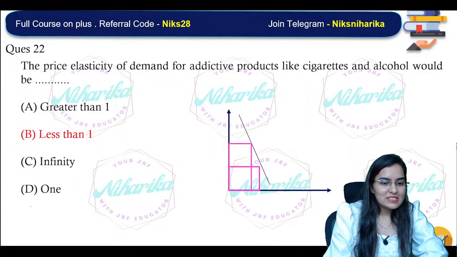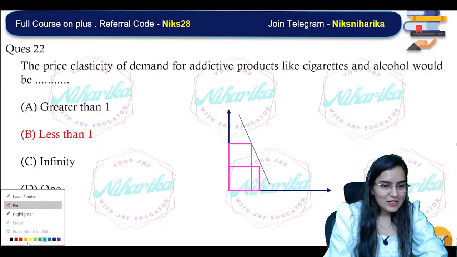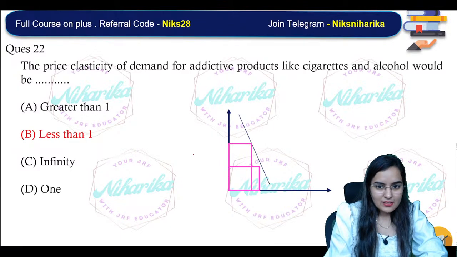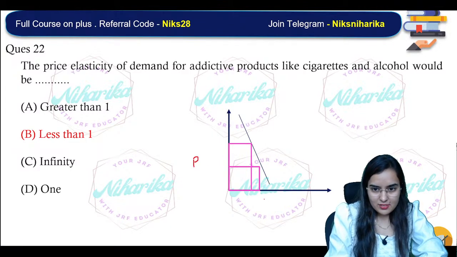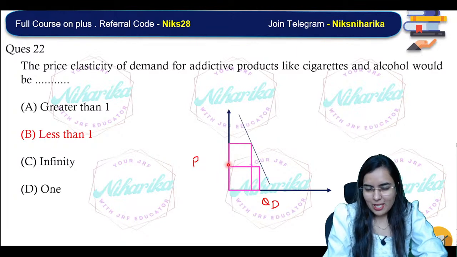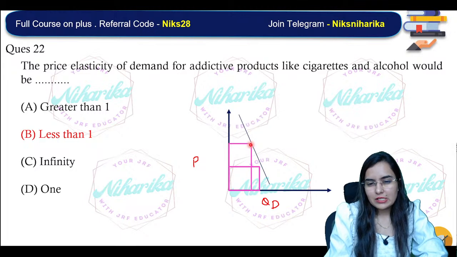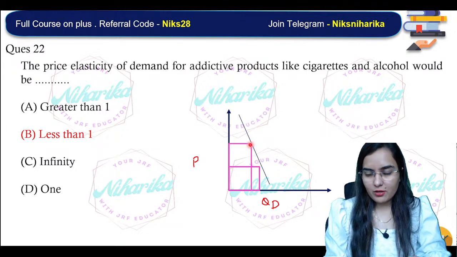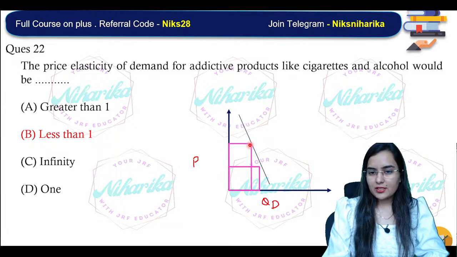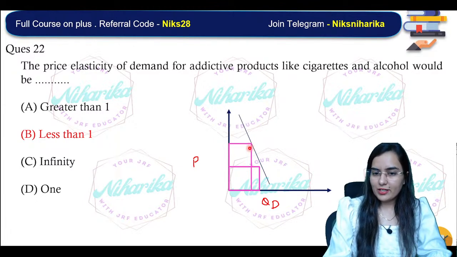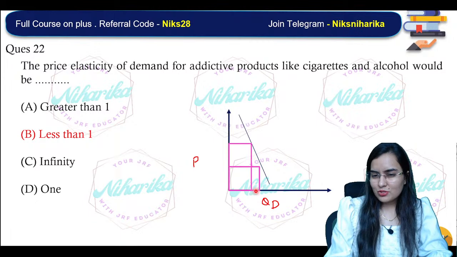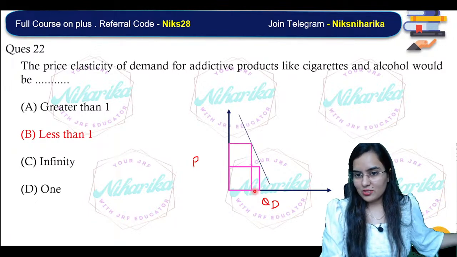Why so? Please see. This is price. This is quantity demanded. Imagine if I put a price here, my quantity demanded will be this. If I raise the price too much, it becomes very expensive, but what can we do? There is addiction. With addiction, we can reduce consumption only a little, because we are addicted to that product.